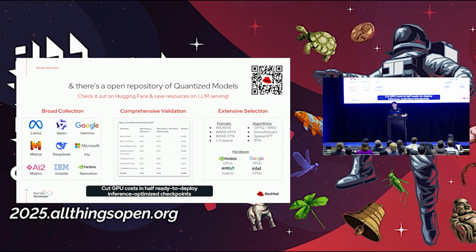So if you're interested in this, we also have this QR code for a collection of pre-optimized models so that you can save on the hardware you need to run an LLM while only sacrificing less than 1%, for example, of the accuracy of a model. So this will take you to Hugging Face, and we've got models that we've taken our GPUs and we've quantized and compressed these models for you so that you can run them on less hardware, right? Because it's very difficult to get a GPU these days. Trust me, I'm on Amazon just refreshing all the time.